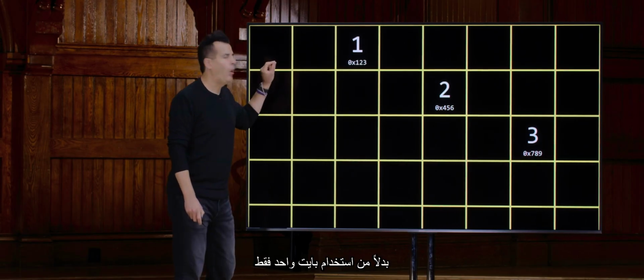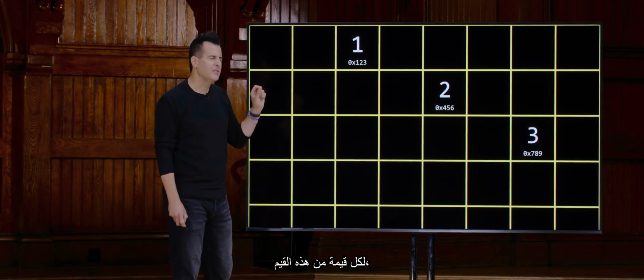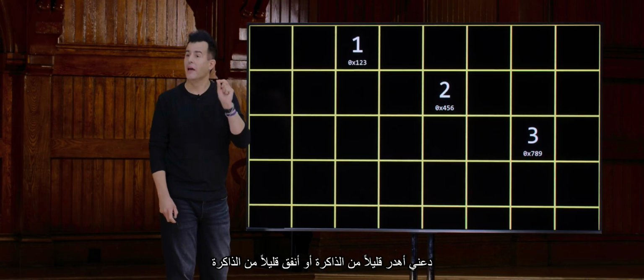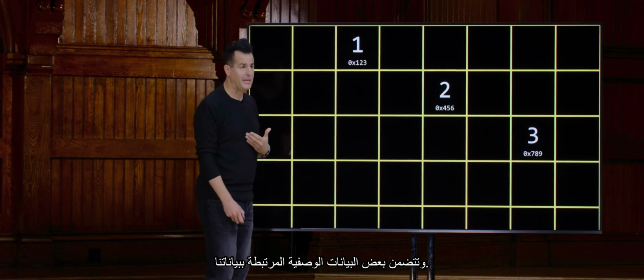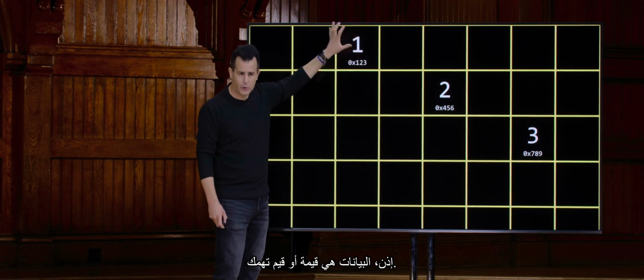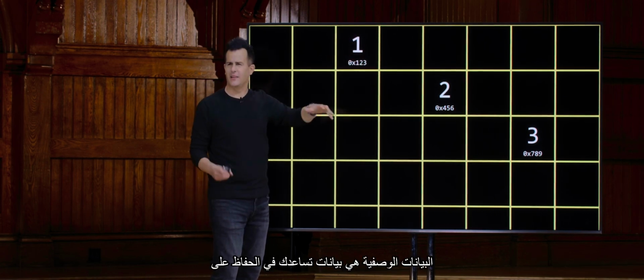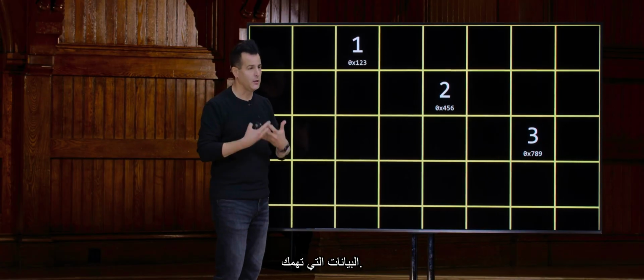Instead of just using 1 byte for each of these values, let me waste a little bit of memory, or spend a little bit of memory, and have some metadata associated with our data. So data is values you care about. Metadata is data that helps you maintain the data you care about.